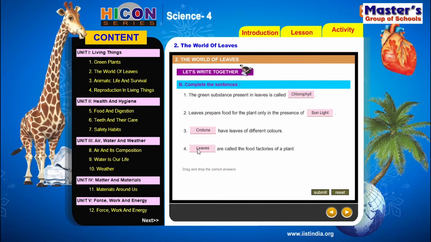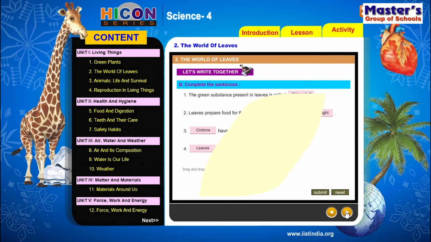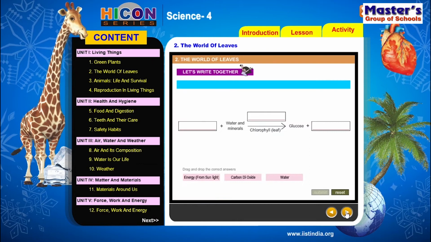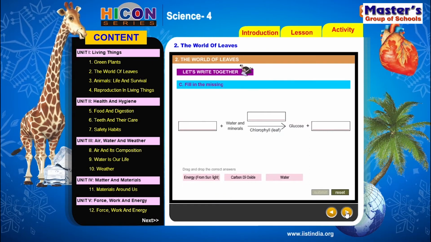So children, this is the second part in our activity session. So let us enter the next part in the activity session. So let's write it together.